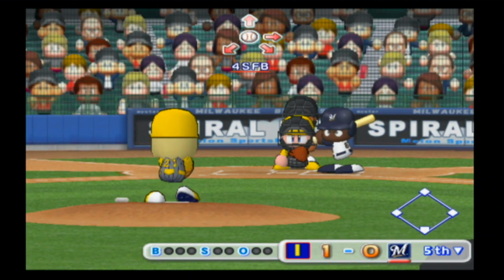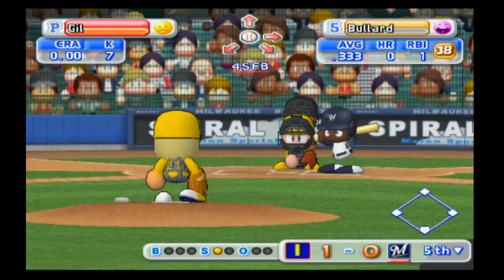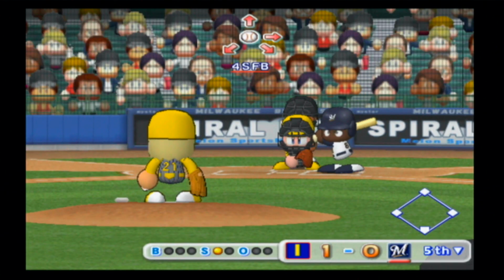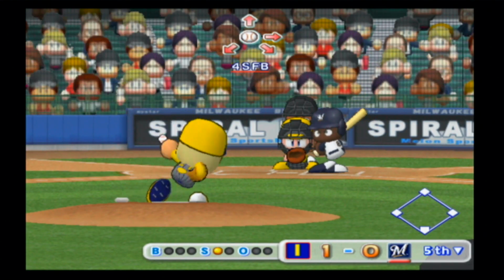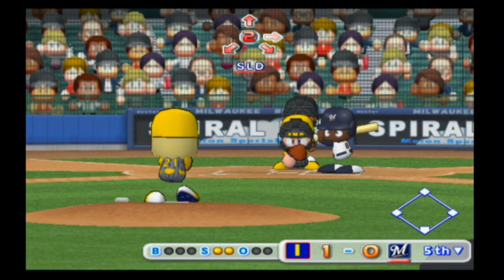Bullard struck out his first time up. Gill up to 7 strikeouts on the day. Starts him off with the fastball for a strike. Another fastball for a strike. Bullard has not offered at either one.